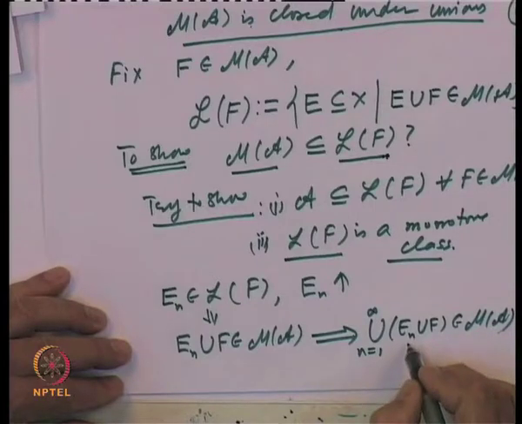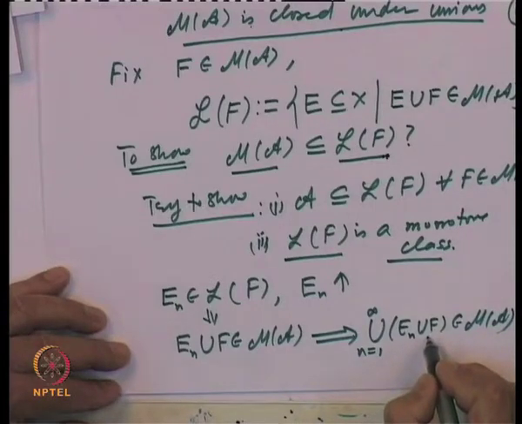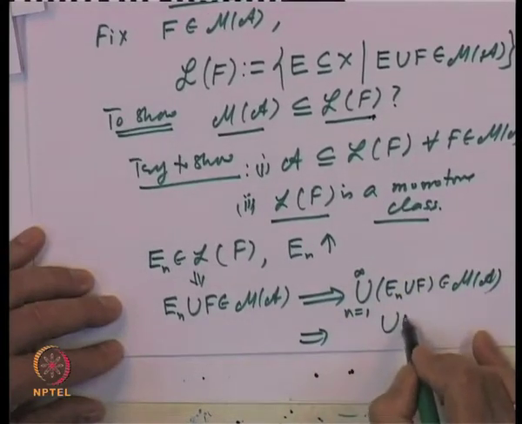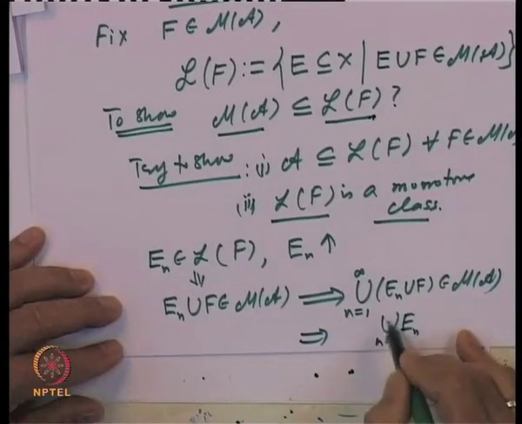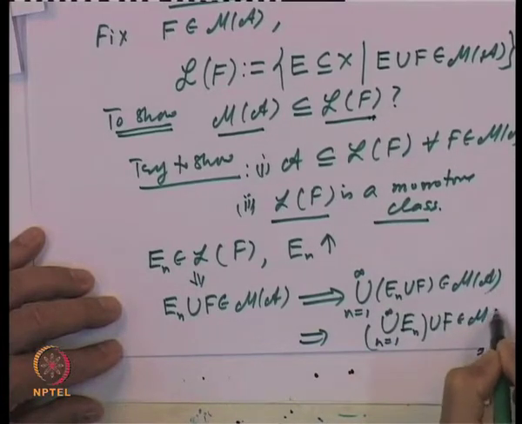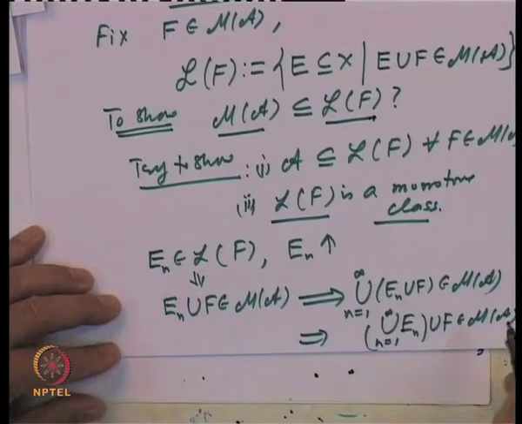Because E n union F are increasing and belong to M of A, it is the same as saying that the union of E n's, union F, belongs to M of A. And what does that mean?